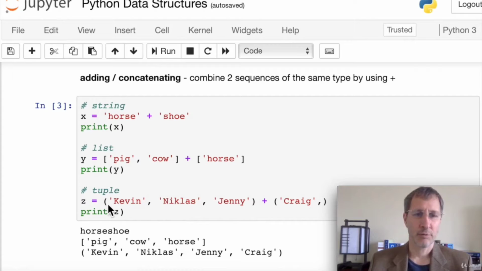And in the case of tuples, if we have 2 separate tuples and we print the result, we get a single tuple with 4 elements in it. Now it's important to note here, for the second one to be considered a tuple, we have to include a comma here. If we don't have that comma, it's just a string in parentheses. If we include this comma, that tells Python that this is actually a tuple.